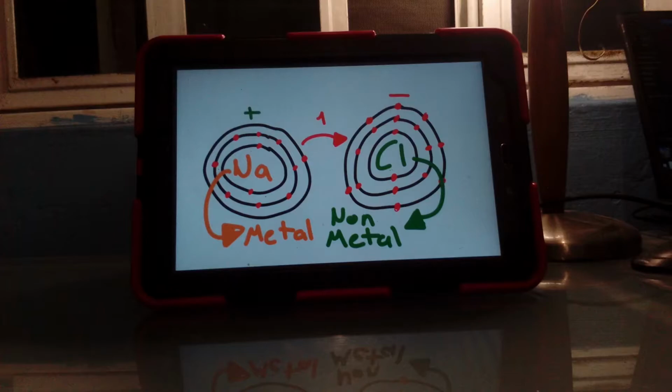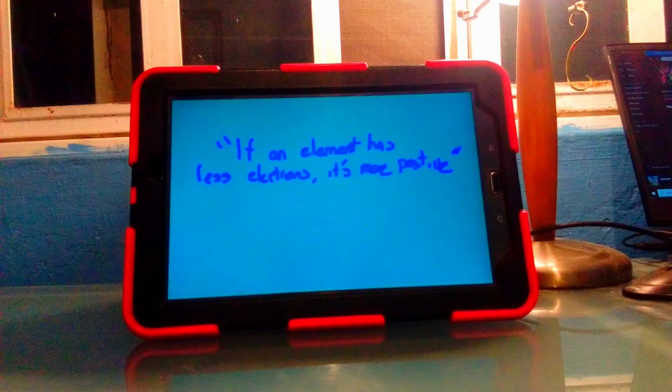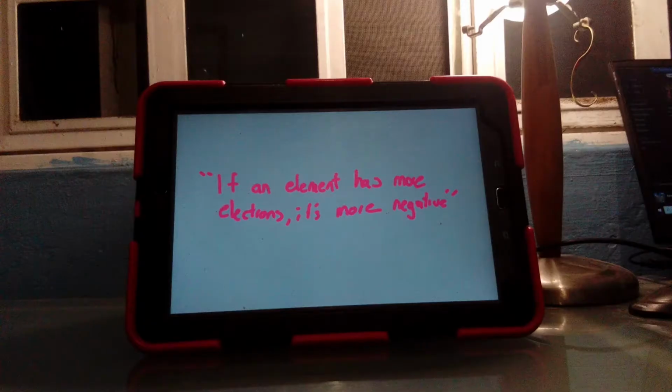Going back to the phrase about winning or losing an electron, one element is going to become more positive and the other more negative. Why? We use a little rule: if an element has fewer electrons, it's more positive, but if an element has more electrons, it's more negative.